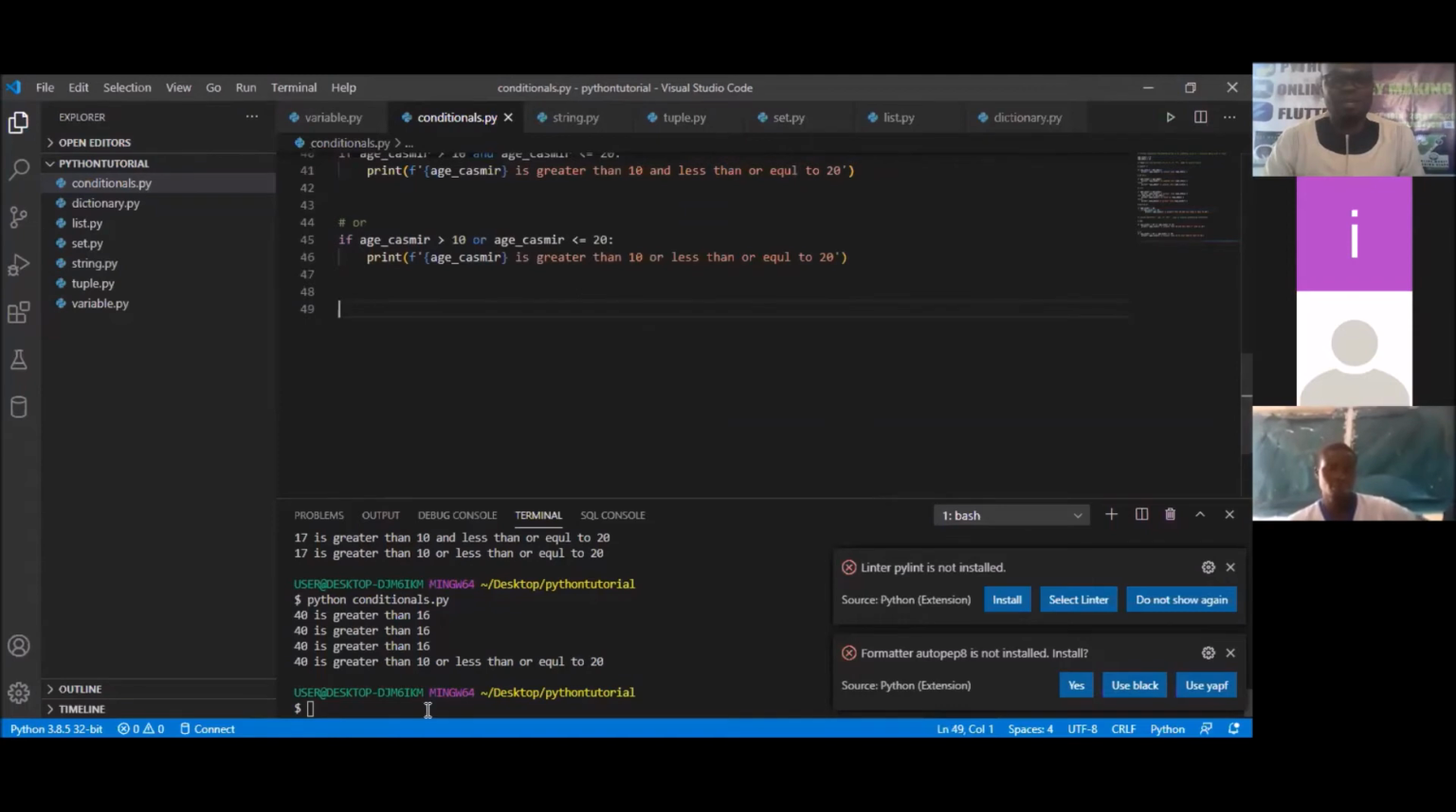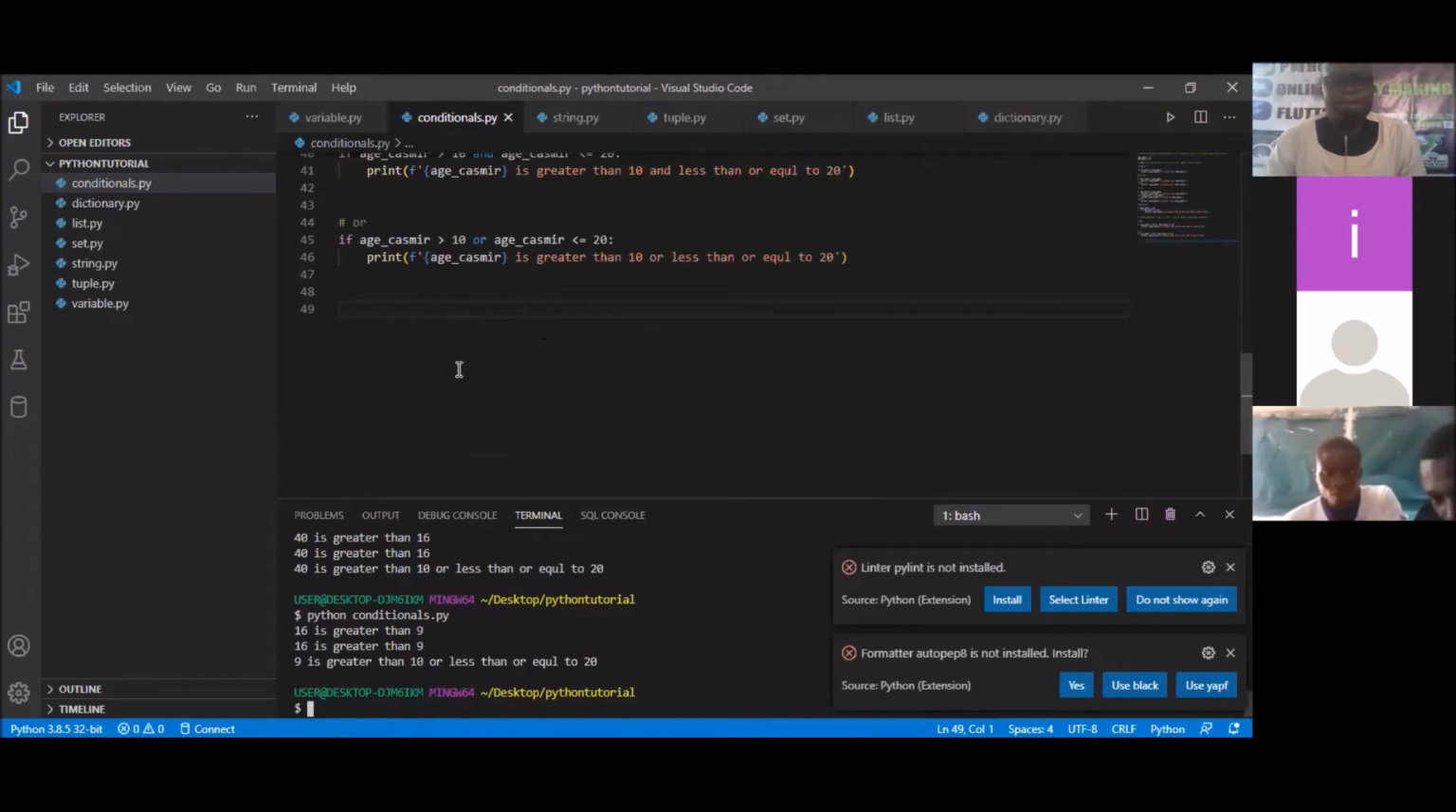So if we come here now and run again, this long statement that we are seeing here, we'll not see it again. So we'll run it again. 9 is greater than 10 or less than or equal to this. 9 is less than 20. So I don't think there's any number. 9 is less than 20. Okay, so it will still work, isn't it? Because the second condition is still there.